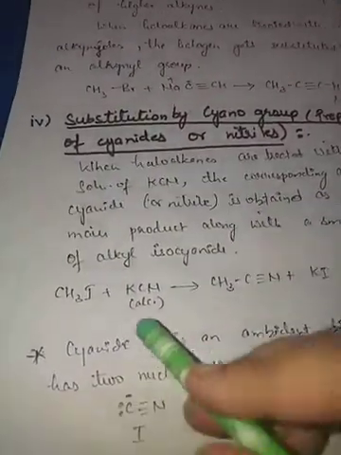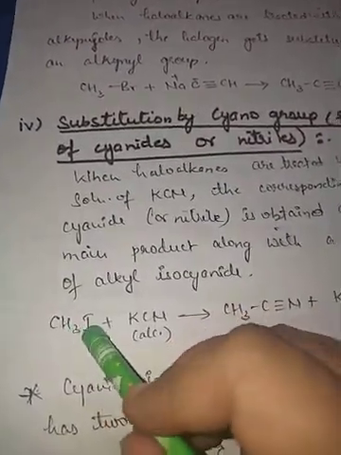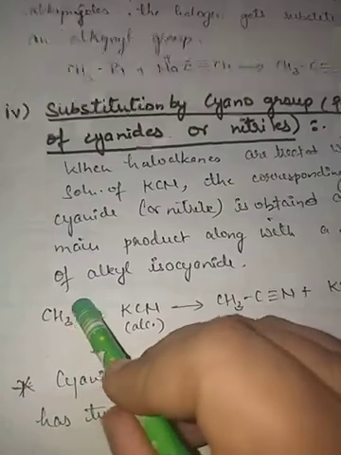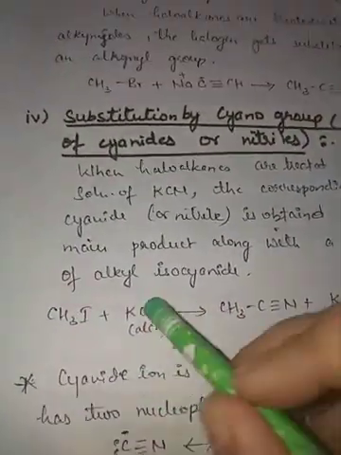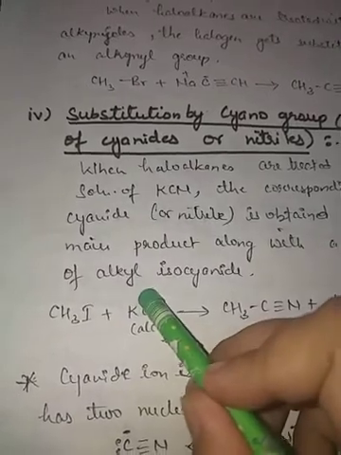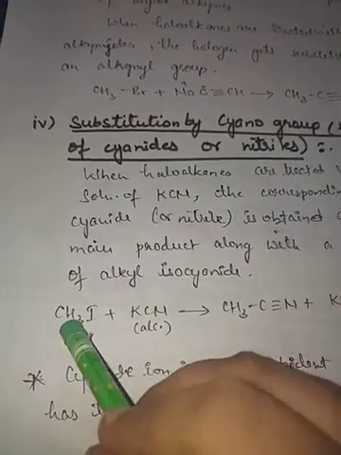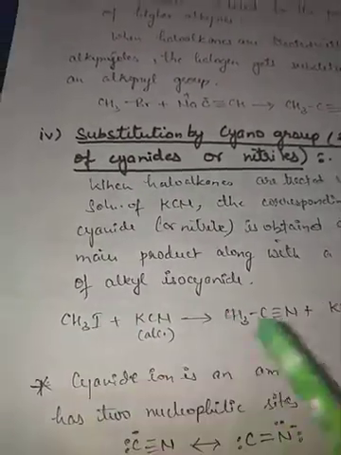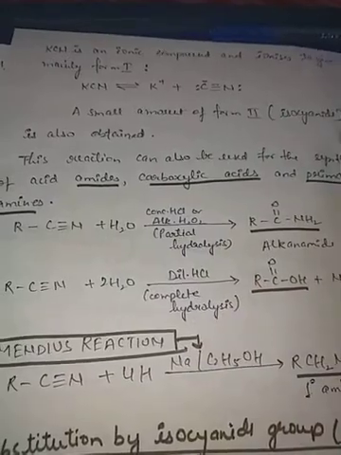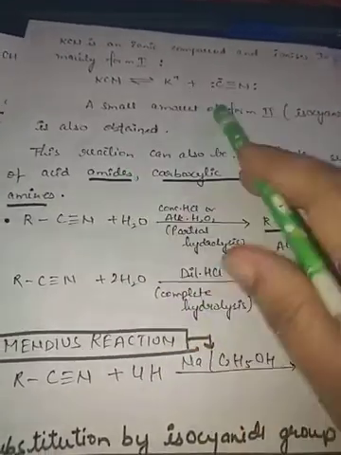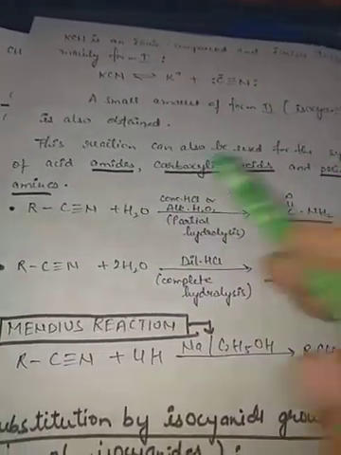I- will be removed, and the carbon will attach itself here. So cyanides will be formed with KCN, and a small amount of form 2, that is isocyanide, is also obtained.